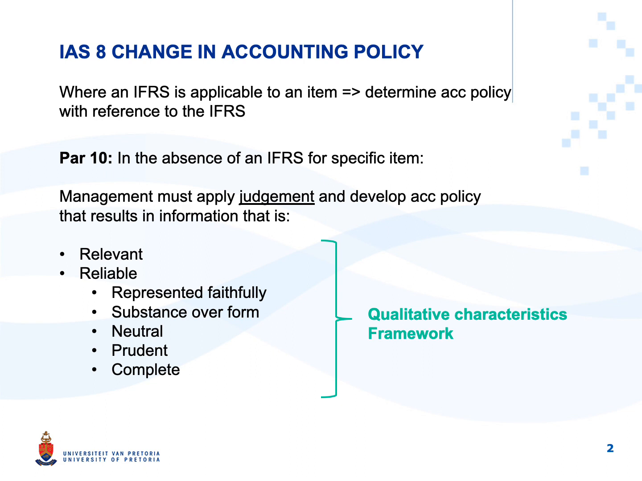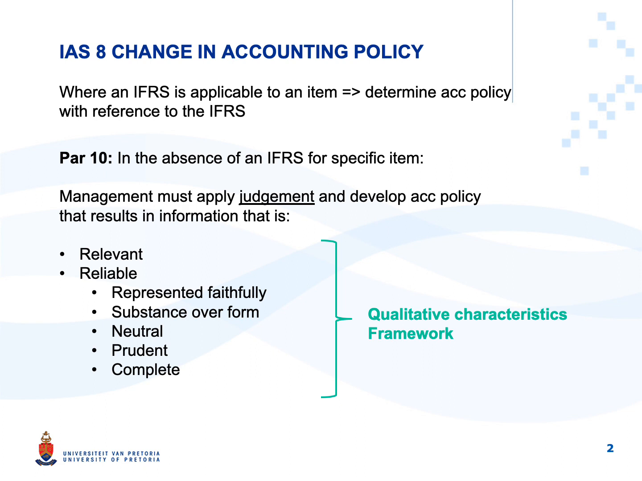Where an IFRS is applicable to a specific item, you will determine the accounting policy for that item with reference to the IFRS. But in the absence of an IFRS for a specific item, management will need to apply judgment to develop their own accounting policy to account for that item. The accounting policy needs to result in information that is relevant and reliable.